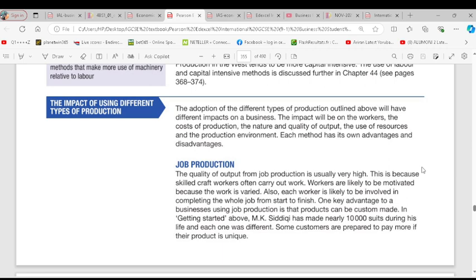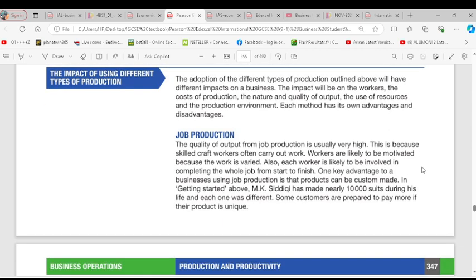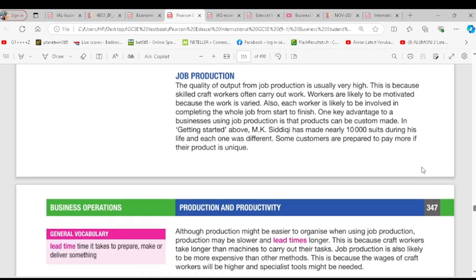The impact of using different types of production. Job production: the quality of output from job production is usually very high. This is because skilled craft workers often carry out the work. Workers are likely to be motivated because the work is varied. So, job production simply talks about producing quality products.